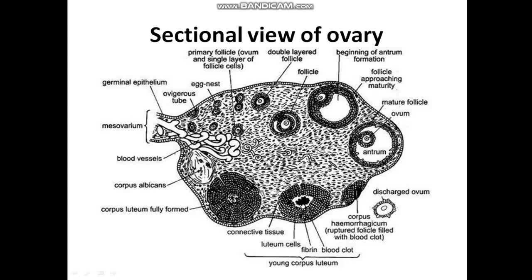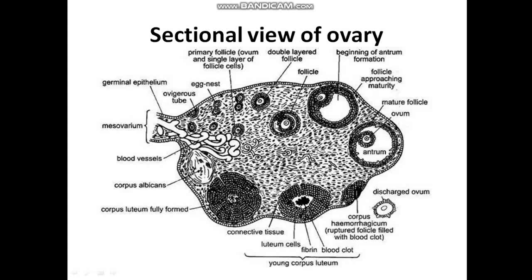A large number of primary follicles usually degenerate before a female attains puberty after birth. So only 60 to 80,000 primary follicles remain at the time of puberty. When the primary follicle is surrounded by many granulosa cells, the same primary follicle develops into a secondary follicle.